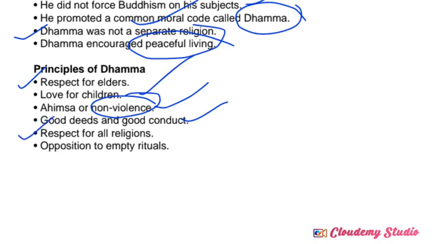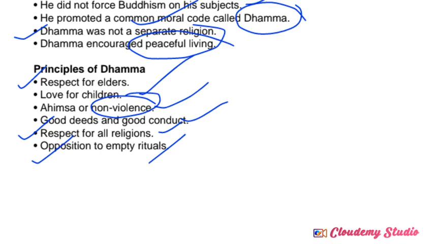And respect for all different religions. We should not consider that our religion is superior and all the remaining religions are lower in society. So respect all different religions as equal. Then, opposition to empty rituals.